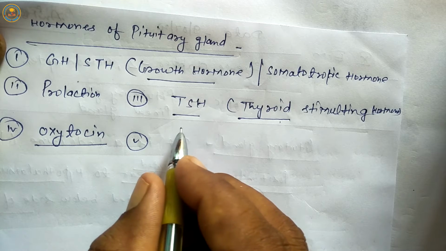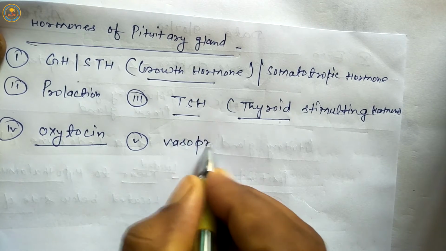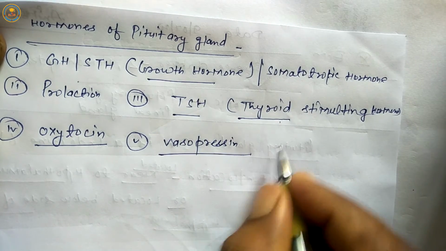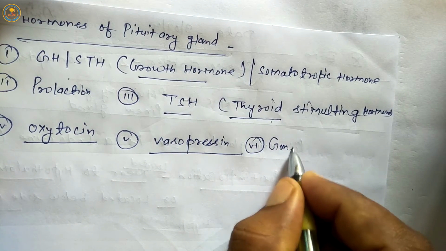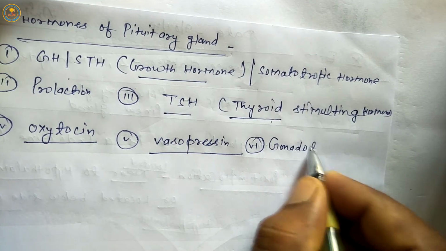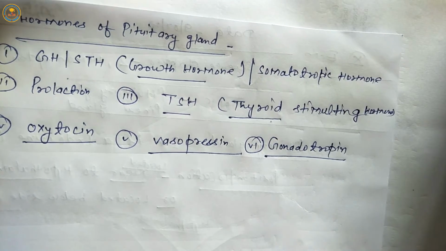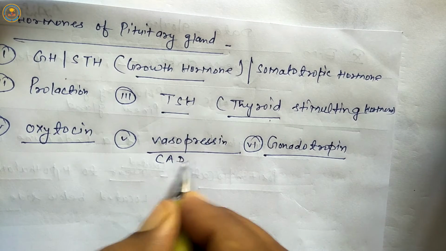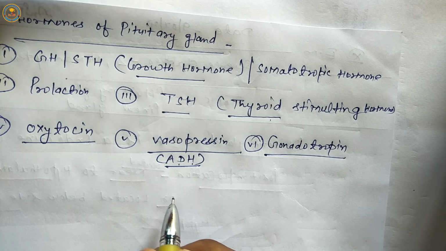Next is vasopressin. Next is gonadotropin. Students, vasopressin is also known as ADH, antidiuretic hormone.